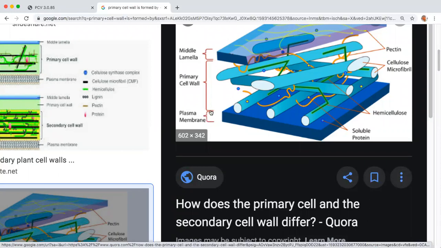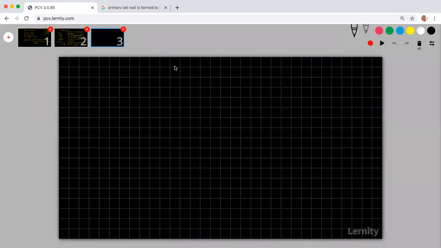Plasma membrane is what we studied earlier. So this is the primary cell wall. You can see there is nothing like a wall-like structure. You can see the cellulose microfibrils, these fiber-like things, going through a matrix. This entire layer will be filled with the matrix.